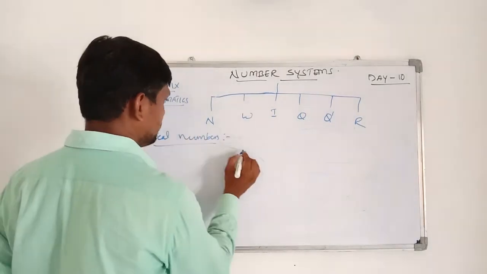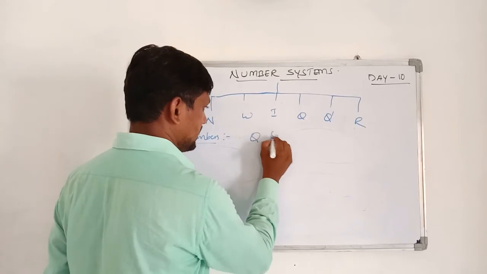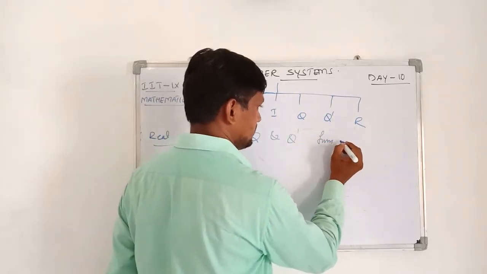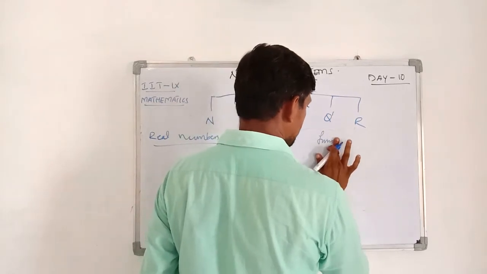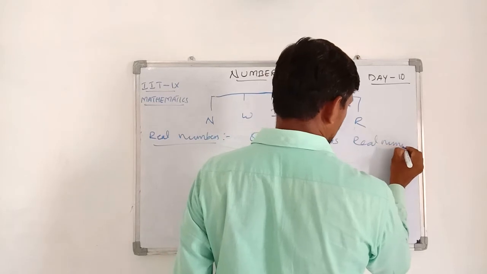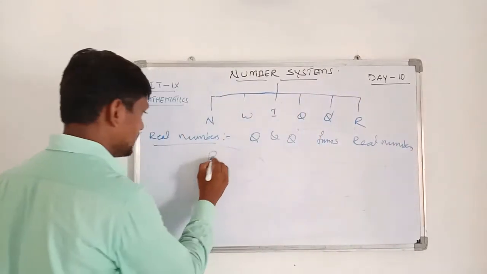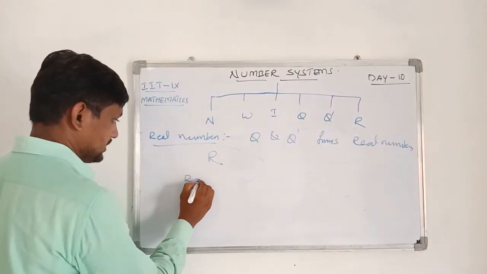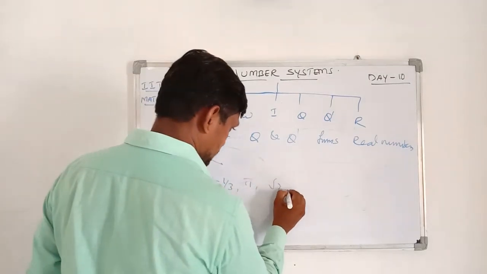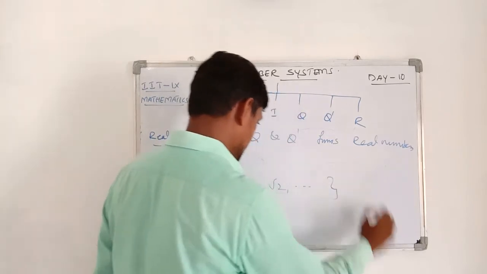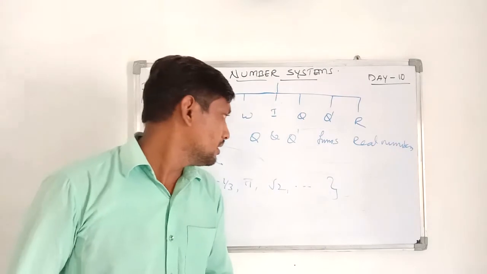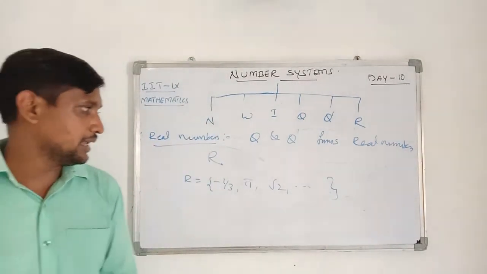The combination of rational numbers and irrational numbers forms real numbers. These real numbers are denoted with capital R. Example, I am taking R is equal to minus 1 by 3, pi, root 2, and so on. These numbers are called real numbers. The combination of rational and irrational numbers are called real numbers.